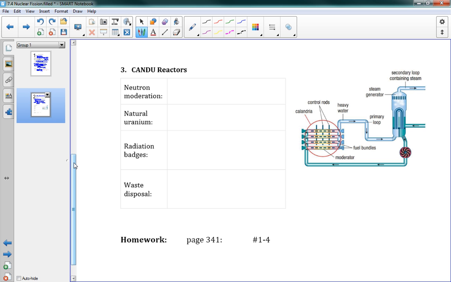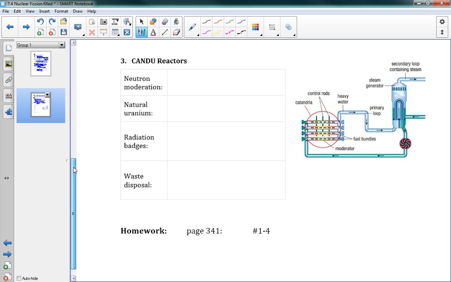So there are a number of reasons why they're not more common. But they are incredibly safe. They're way safer than the American system, and it's really a shame that they're not used more. So here's a bit of information about Candu reactors. There's a picture on the right here of sort of how they work. And I'll just say a couple things here.